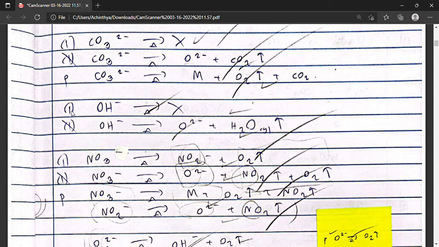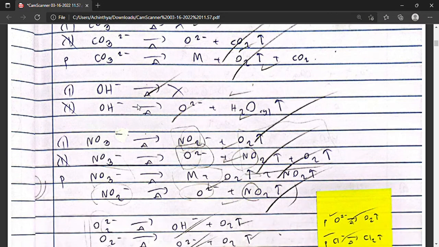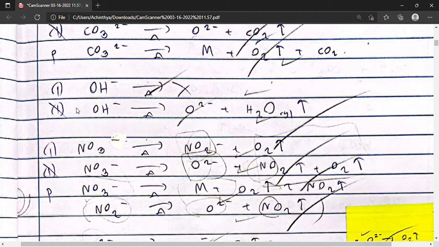Group 1 metal hydroxides except lithium do not thermally decompose, just as with carbonates. However, lithium and other group 2 metal hydroxides will thermally decompose to form the metal oxide and water, specifically steam.